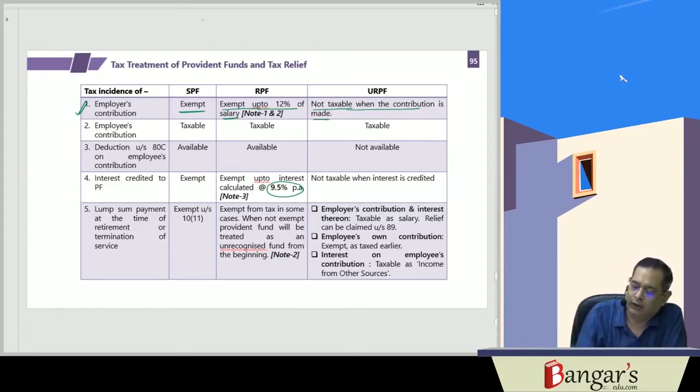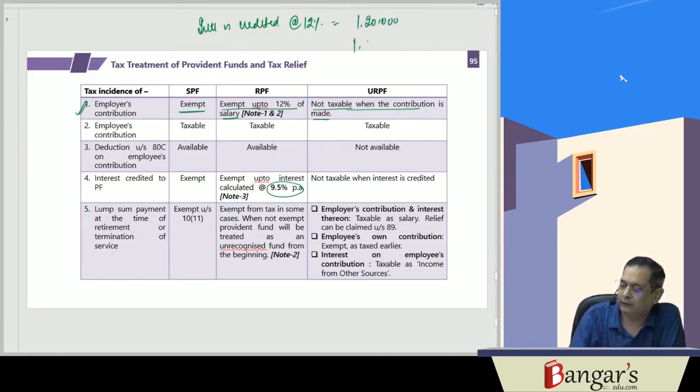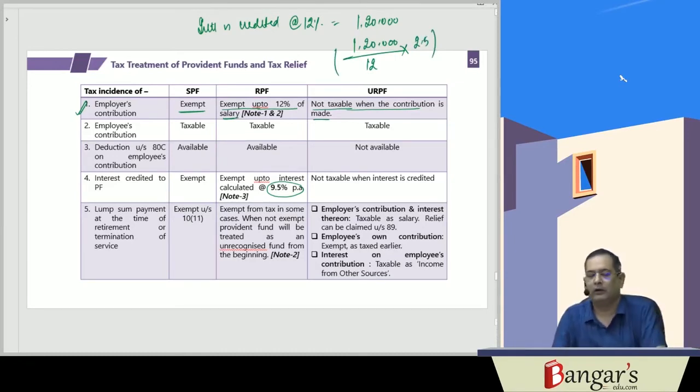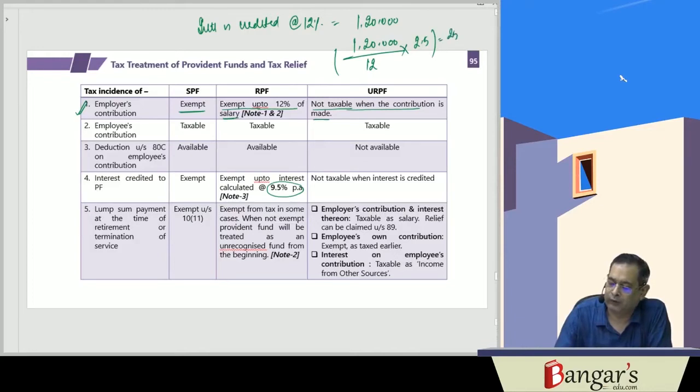For example, if the interest is credited at the rate of 12%, and this interest amount is 1,20,000 rupees, then 1,20,000 divided by 12 into 2.5, the excess over 9.5, will be 25,000 rupees. The same will be taxable.